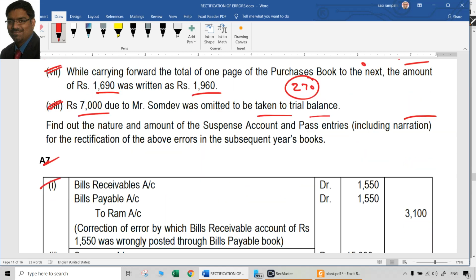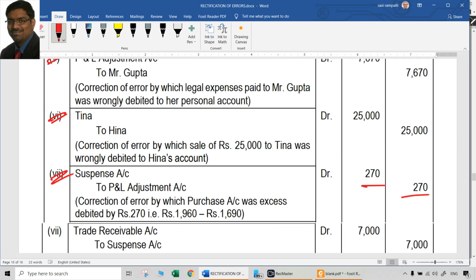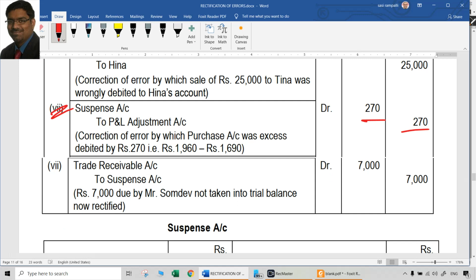Due to is mentioned here, right? This is wrong. Due to Somdev was omitted to be taken to trial balance. That means we have to pay Somdev. It is not receivable. This is wrong. It's written as due by. Due to and due by are not the same. So here the answer is wrong. Don't worry about the answer.